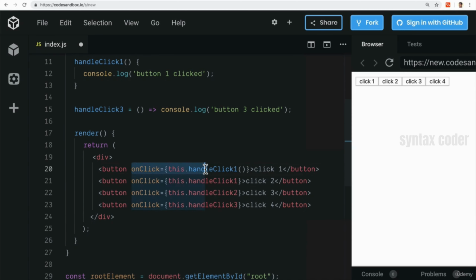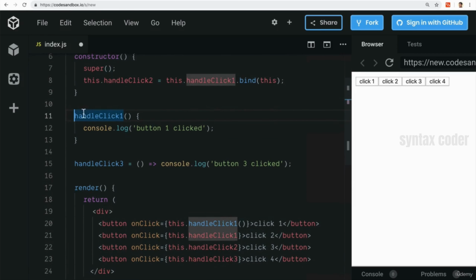The first button actually runs the function like this because of these brackets. The second one, handleClick1, looks like this. It's defined right here inside of the component, and it logs "button 1 clicked" to the console. The next one, handleClick2, is up here.